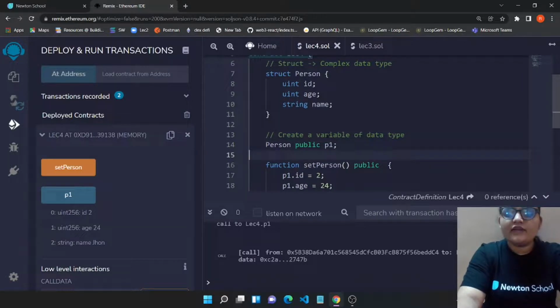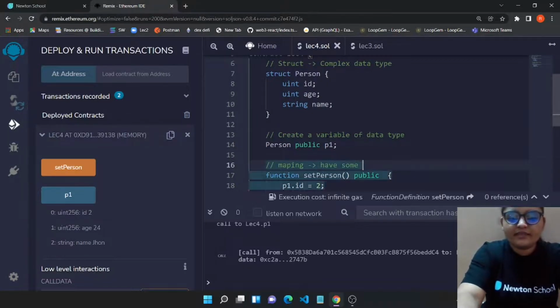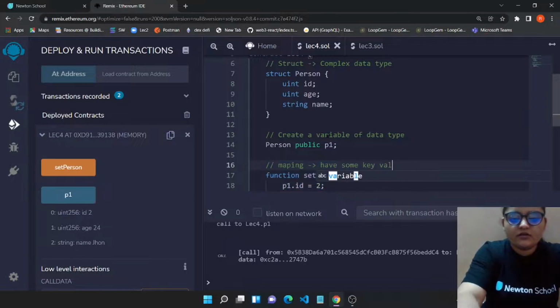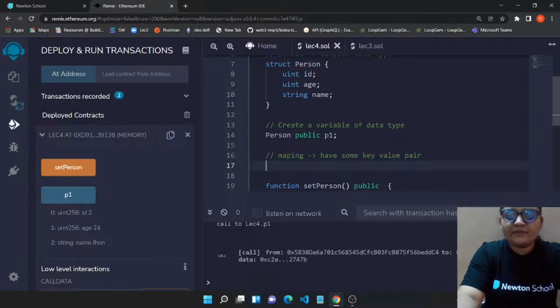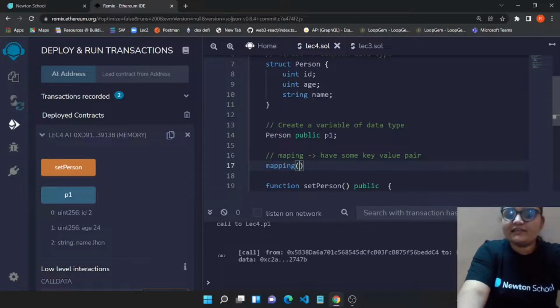So I told you that mapping is a particular data type which helps you to create key-value pairs. So let's say that we have a mapping, and this helps me to have some key-value pair. So let's create a mapping first. First just have the data type which is mapping, and then this mapping will be having two things. One will be the key and the second will be the value.